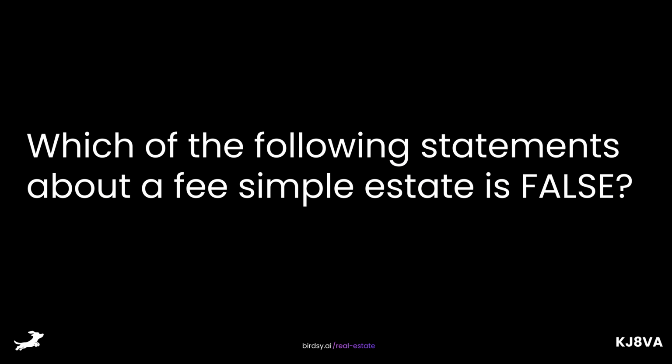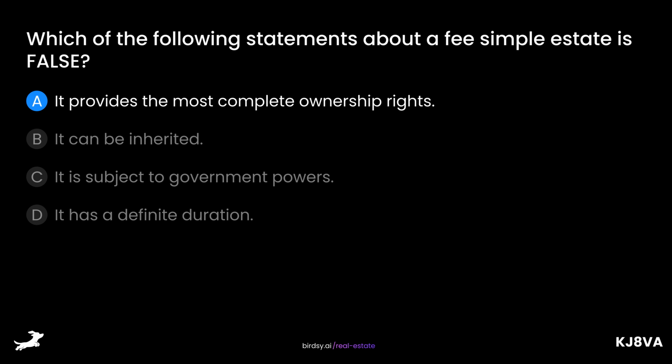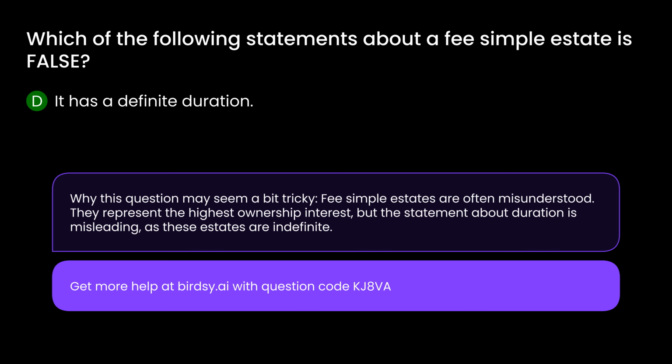Which of the following statements about a fee simple estate is false? Is it A, it provides the most complete ownership rights? B, it can be inherited? C, it is subject to government powers? Or D, it has a definite duration? The answer is D. It has a definite duration. Why this question may seem a bit tricky. Fee simple estates are often misunderstood. They represent the highest ownership interest, but the statement about duration is misleading, as these estates are indefinite.